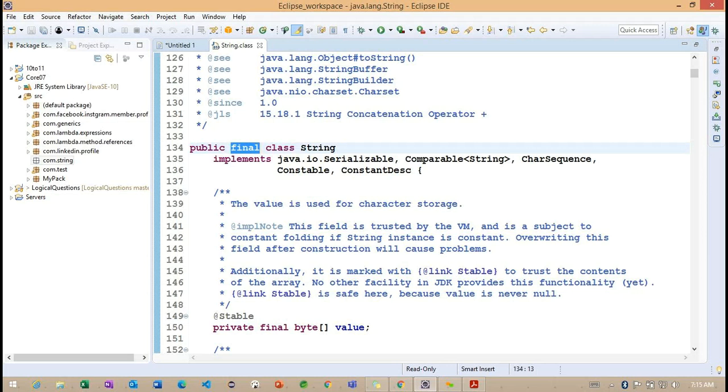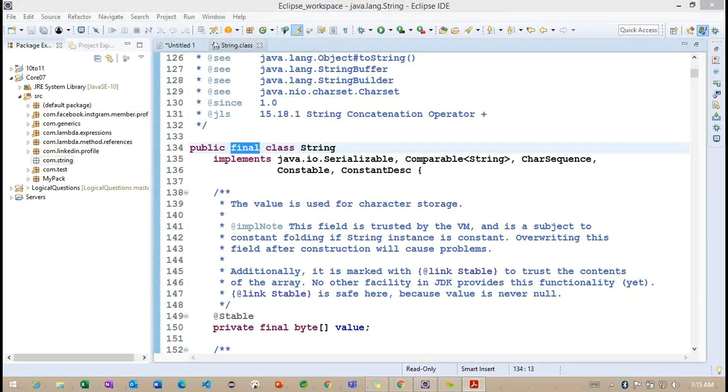Only String is immutable. This is the basic information we need to understand about string classes. String is fixed and immutable, so once the object is created, we cannot get the modified data.